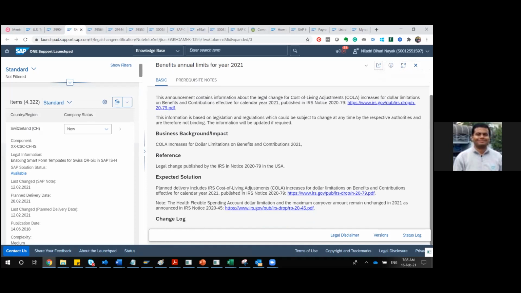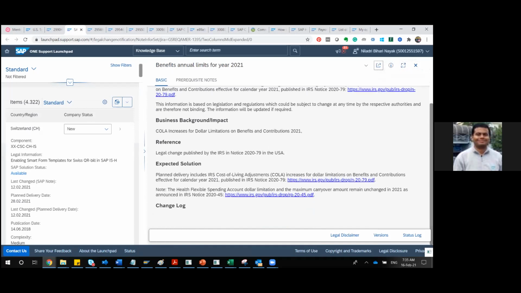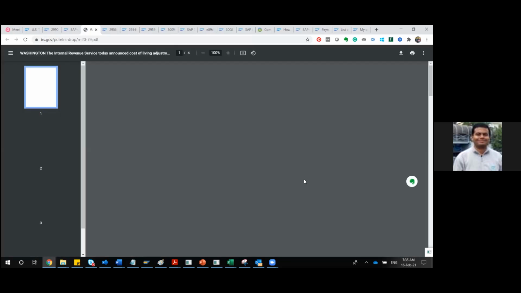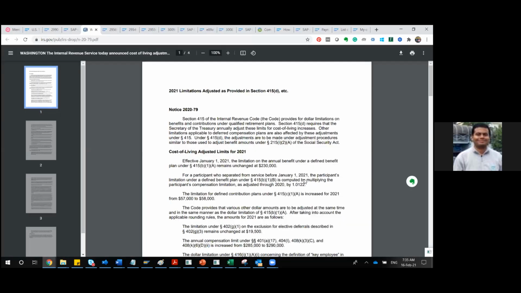And for this, you can see the expected solution. In the expected solution, the plan delivery includes COLA. COLA is your cost of living adjustment. For this, the IRS has given proper notifications; they have taken the proper notification from the government, the IRS. If you go to that particular PDF, it is a small document of 4 pages with the entire list of cost of living standards for 2021.